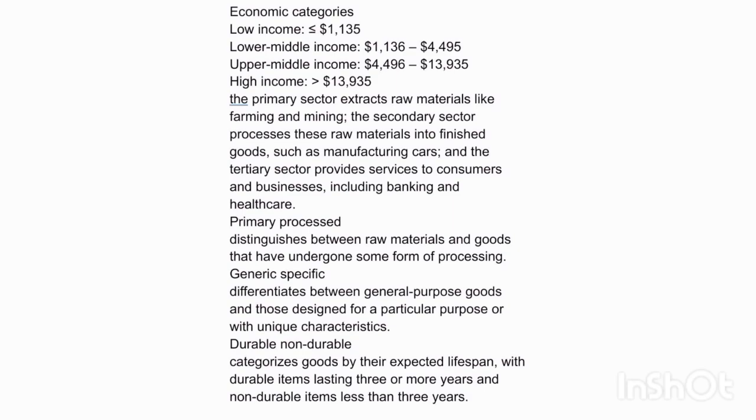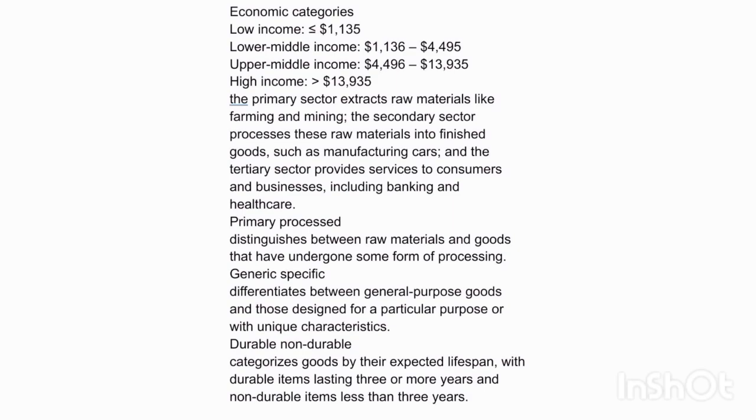The primary sector extracts raw materials like farming and mining. The secondary sector processes these raw materials into finished goods, such as manufacturing cars, and the tertiary sector provides services to consumers and businesses, including banking and healthcare.